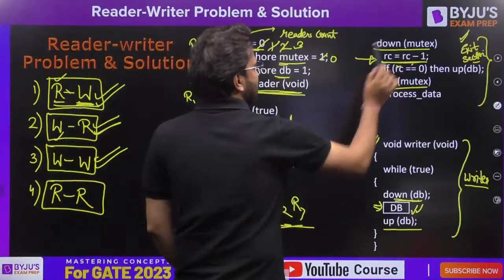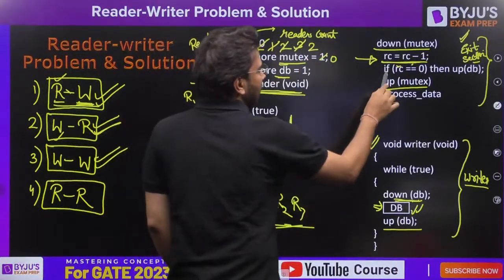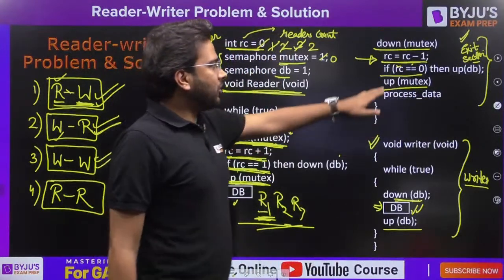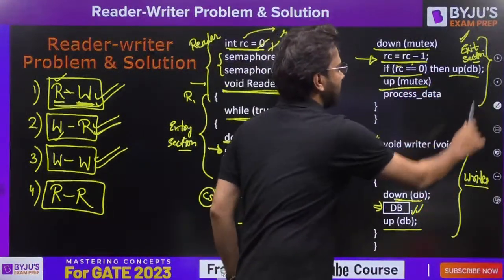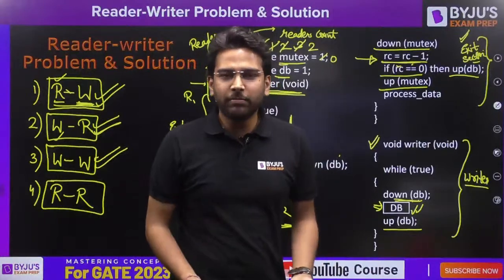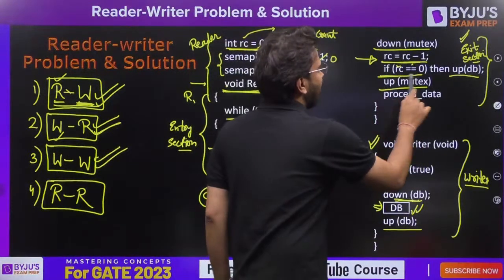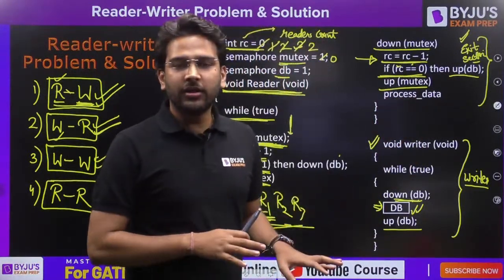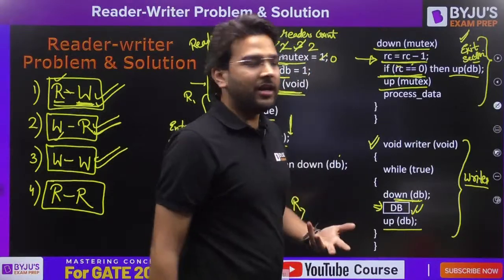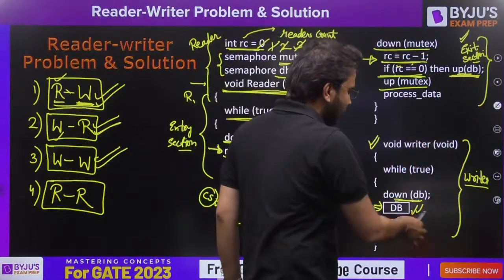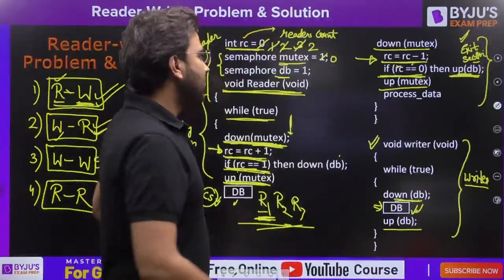Now this RC = RC - 1 we are going to perform. Fine. That means now there are 2 readers present. If RC == 0, the meaning of this statement is, if there are no readers now, then you have to up the DB, so that if no reader is present in the critical section, you can allow any other writer to access the critical section. That's why it is checking, do we have any other reader present in the critical section? If yes, then don't perform this. But if you are not having any other reader, then perform up of DB, so that we can allow the writers to access the critical section. Is it clear? Now carefully see this.